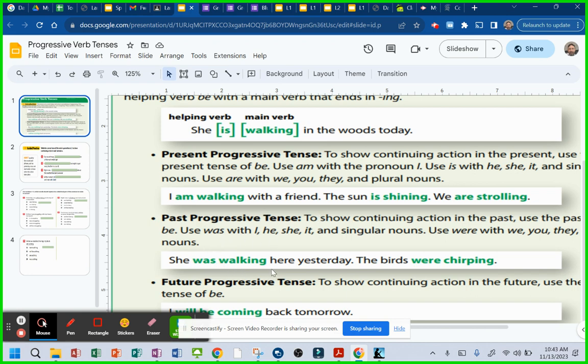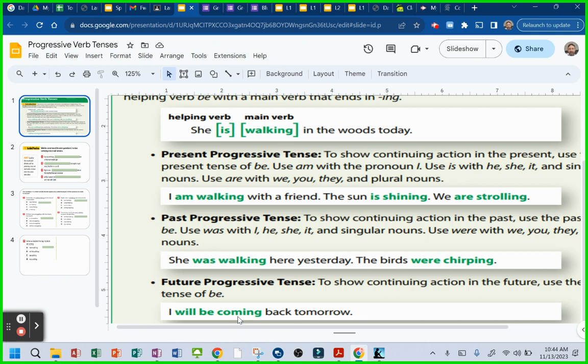She was walking. That's what? Is that present or past progressive? Past, yeah. Or how about this one? Here's future. Ready for this? Now, future's a little different. Future's a little different. And this one's going to be will be, the word that you use before future, something that hasn't happened. I will be coming back tomorrow, right? That's future tense. You'll add the words will be, and the verb will have what ending? What suffix ending will the verb have?